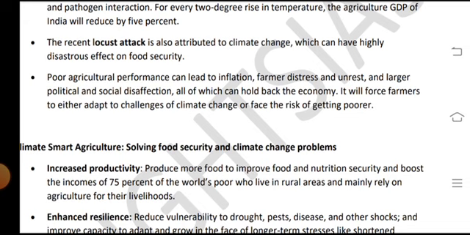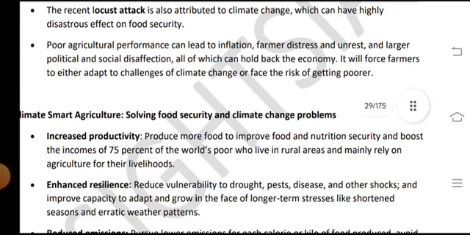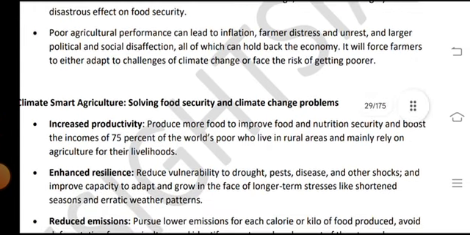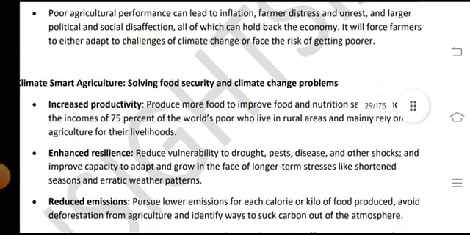These disruptions can hold and break the economy, and it will force farmers to either adapt to the changes of climate change or face the risk of getting poorer.